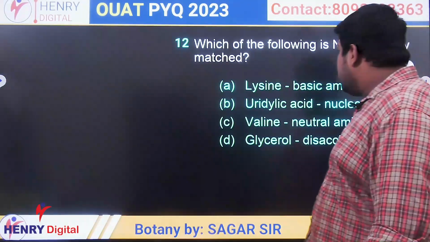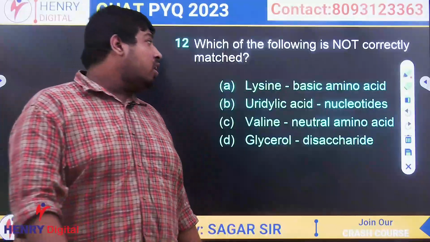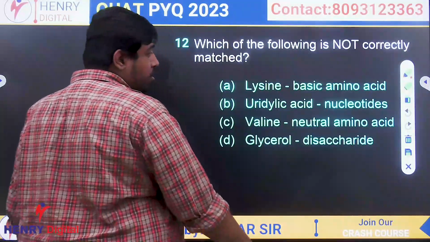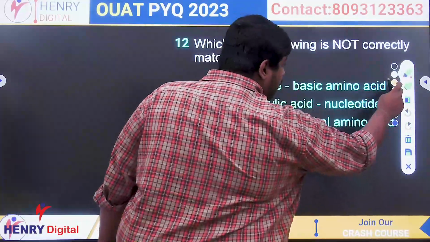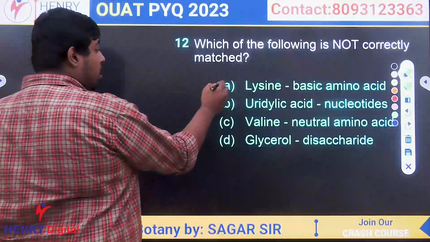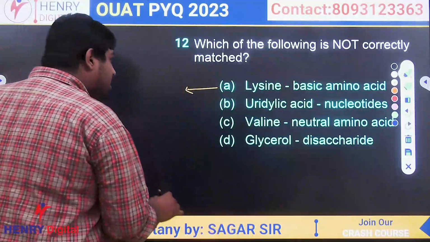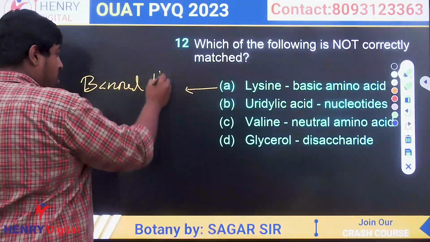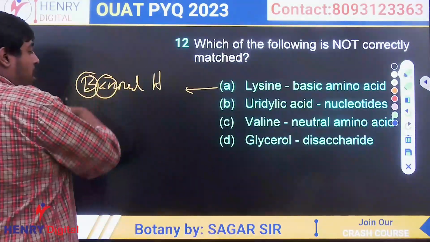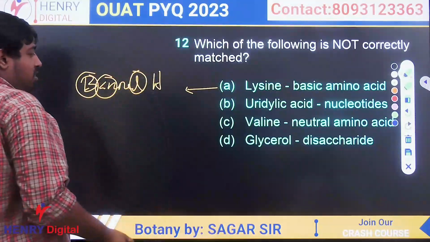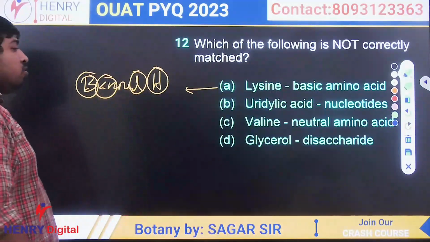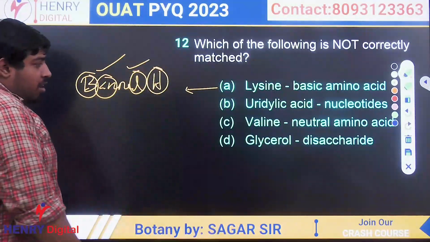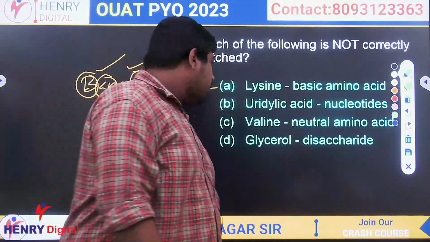Next question was, which of the following is not correctly matched? First is your lysine, basic amino acid. If we talk about basic amino acids, there are three types. There is a trick, BARLH. B for basic, AR stands for arginine, L stands for lysine, and H for histidine. So there are three basic amino acids: arginine, lysine, and histidine. So first option is correct.